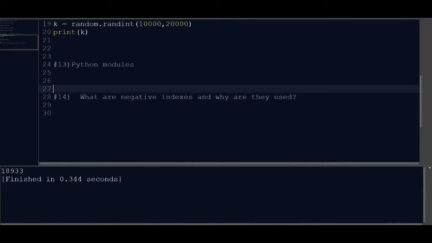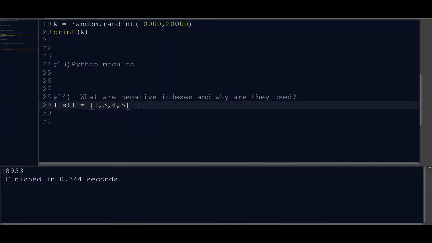Now let's move to our next question. What are negative indexes in Python and why are they used? Negative index in Python is a way of getting the last value of a list or a string. Let's take an example. List 1 has some values, say 1, 2, up to 5.